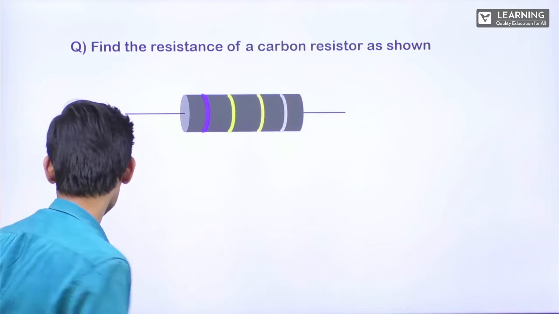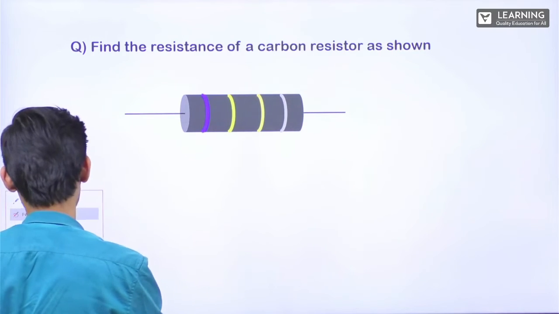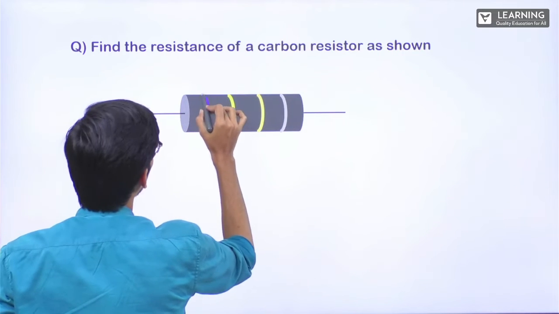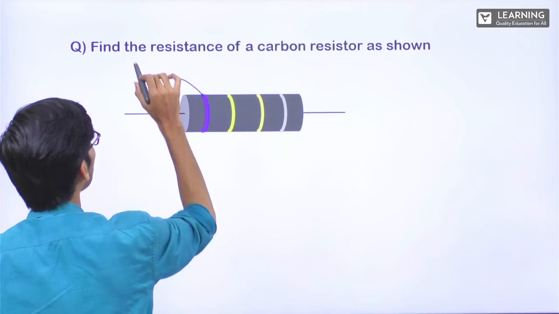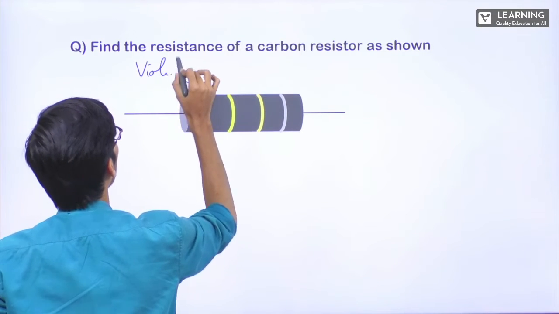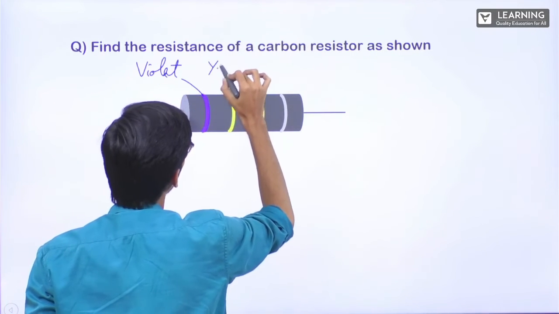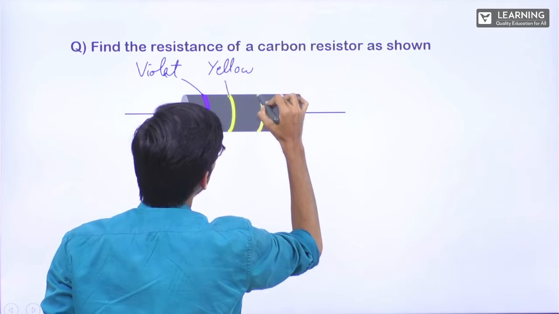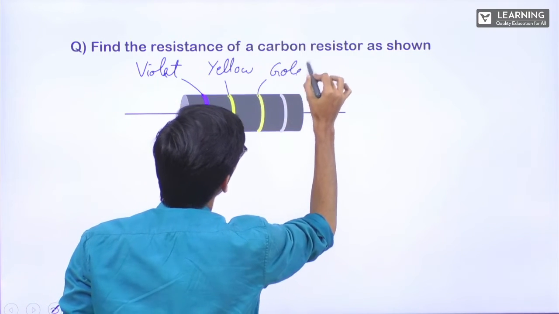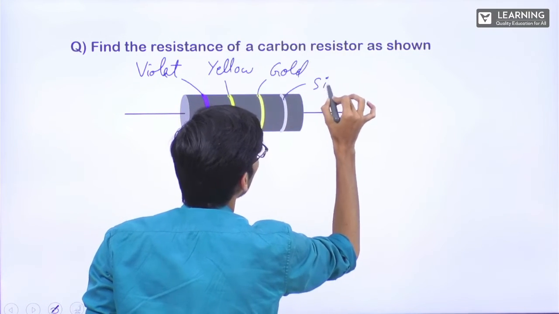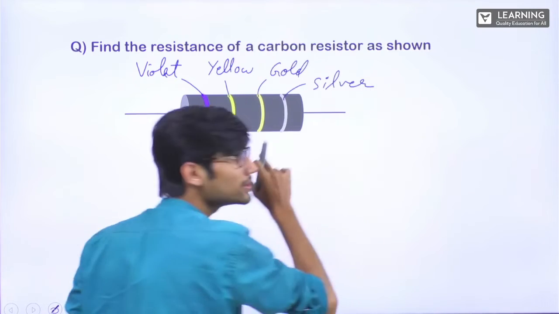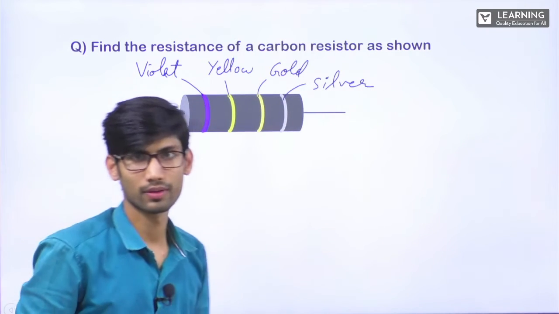Now see. Again, what is this color? This is violet. This one is yellow. This is gold. This is silver. Now this time gold is the third band, right?